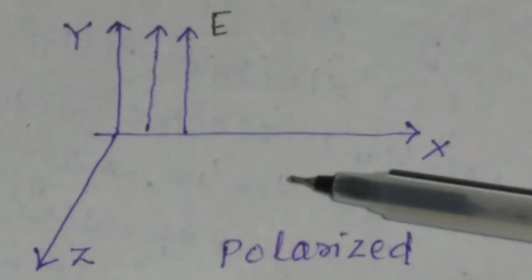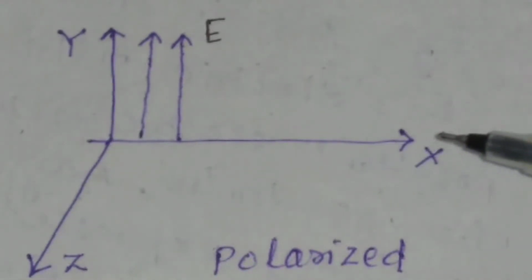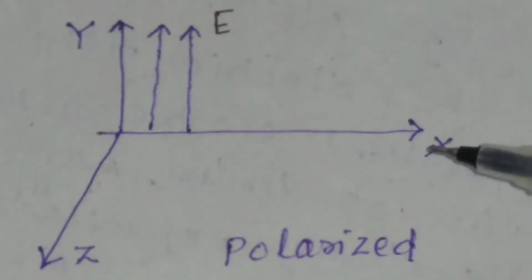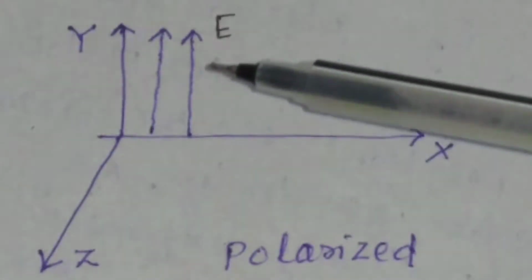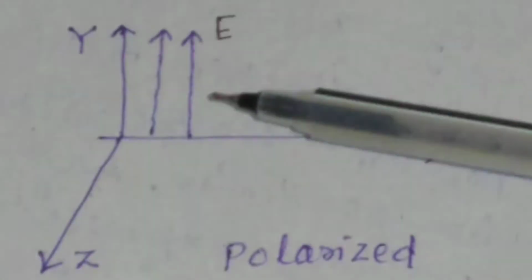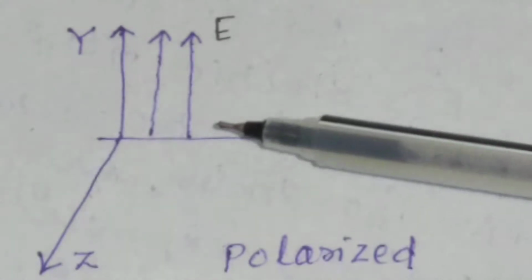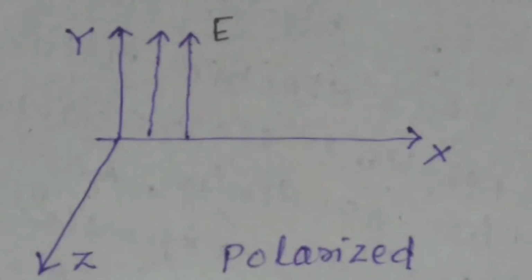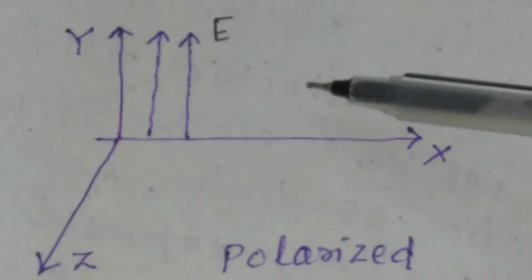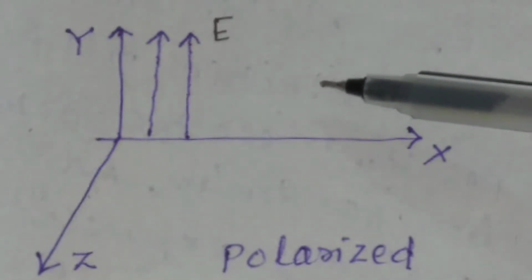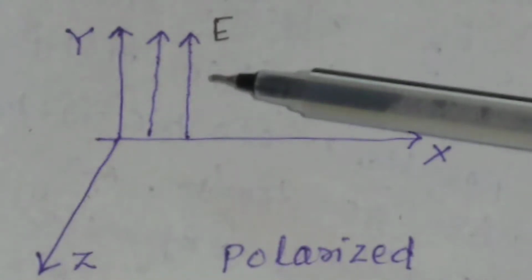As shown in this figure, suppose this is the direction of propagation of the light wave, that is the x direction, and the electric field vector is along the y-axis. So if the electric field is always parallel to the y-axis, we say that the light is linearly polarized along the y-axis.